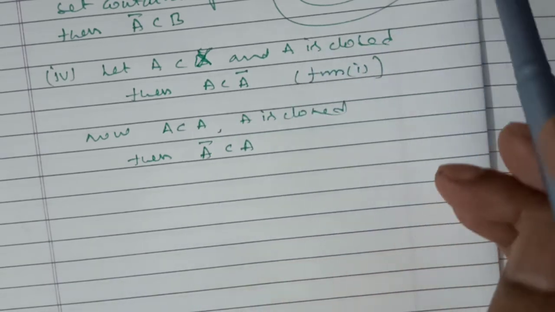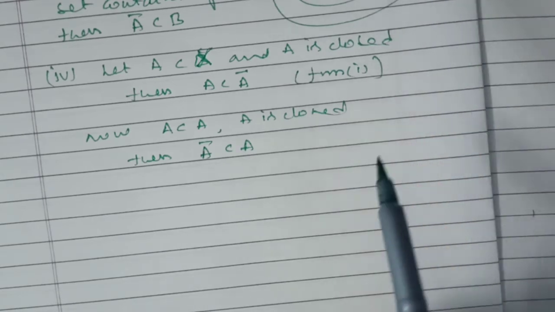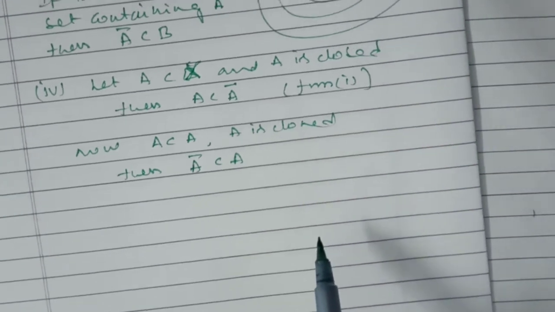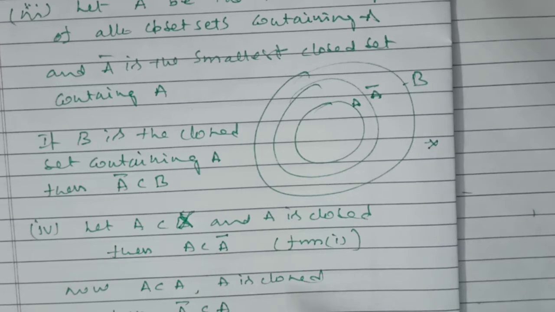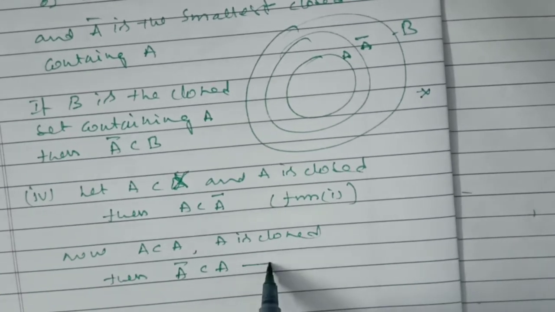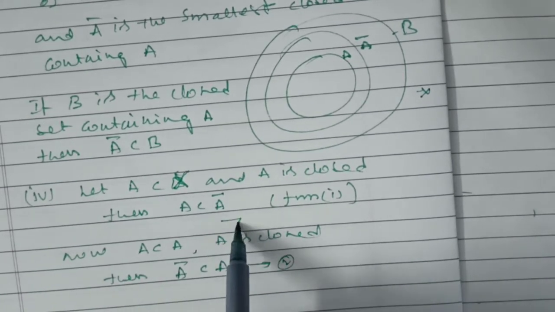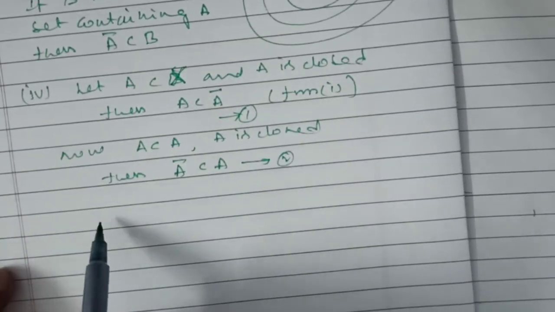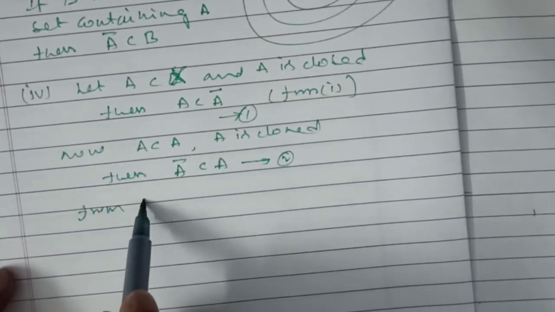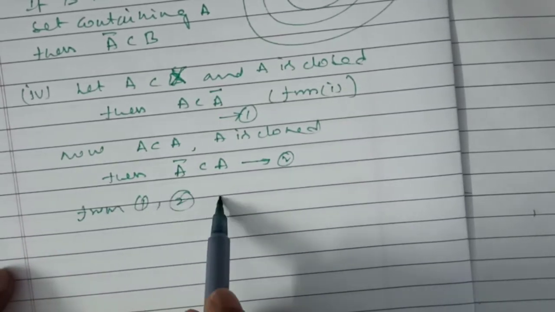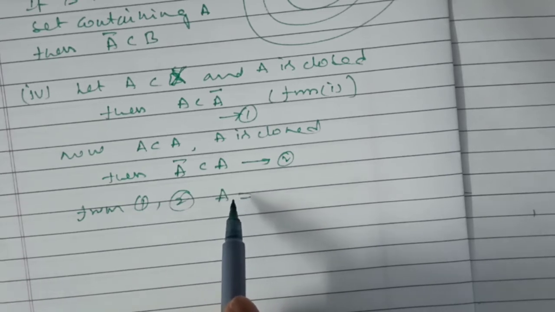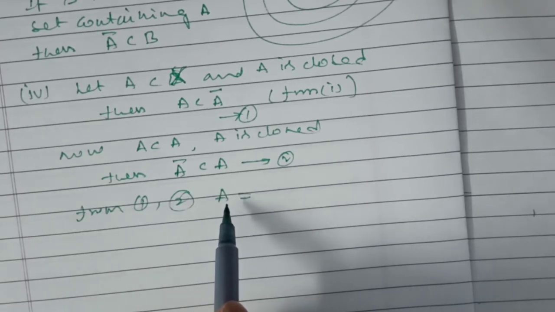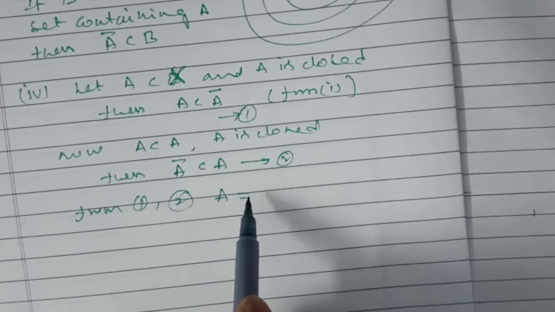The bigger set is X, of course. Take this as equation 2 and this is 1. From 1, 2, A is equal to A bar.